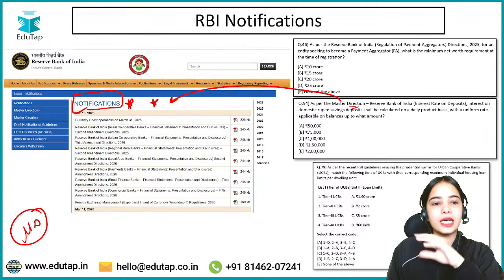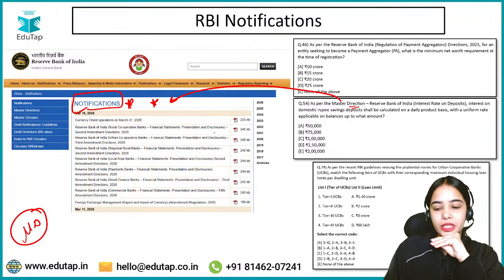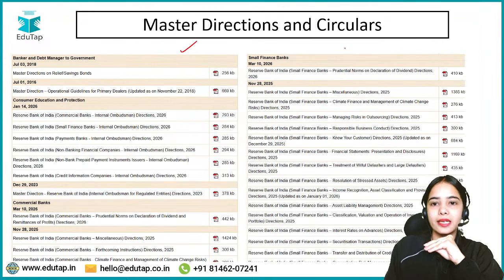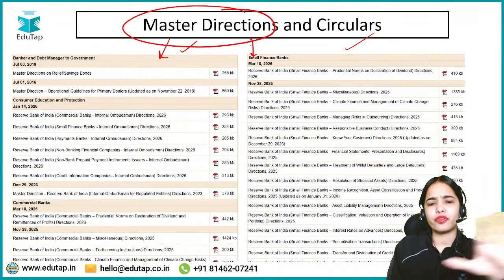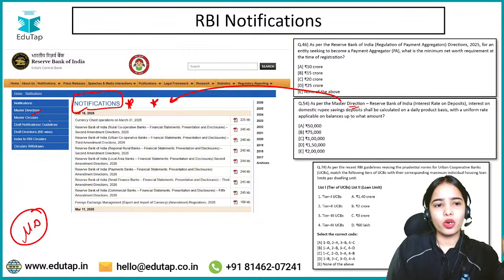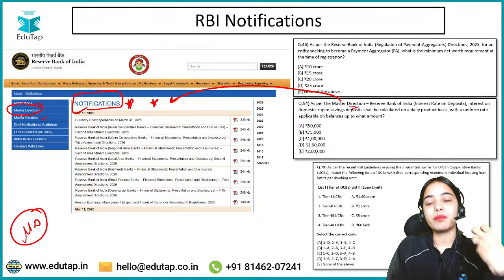Chalo. So this is the idea. Now coming to the next part, that is master actions and circulars. As I've told you, if you go to the master action or the master circular section, there are a number of master actions.